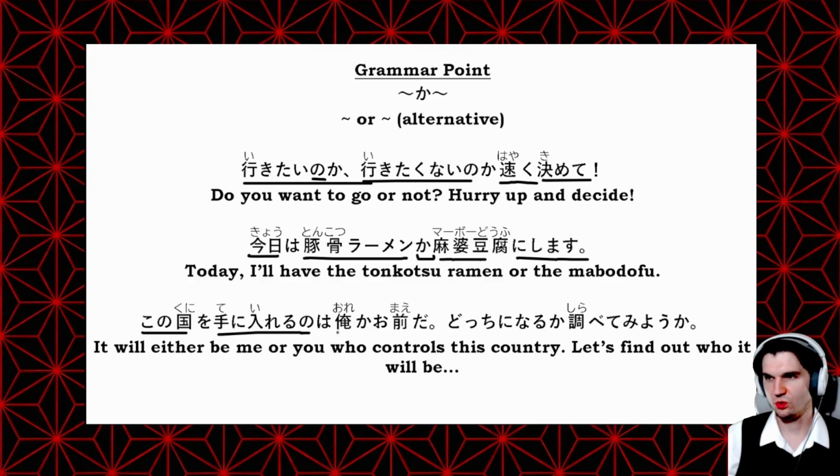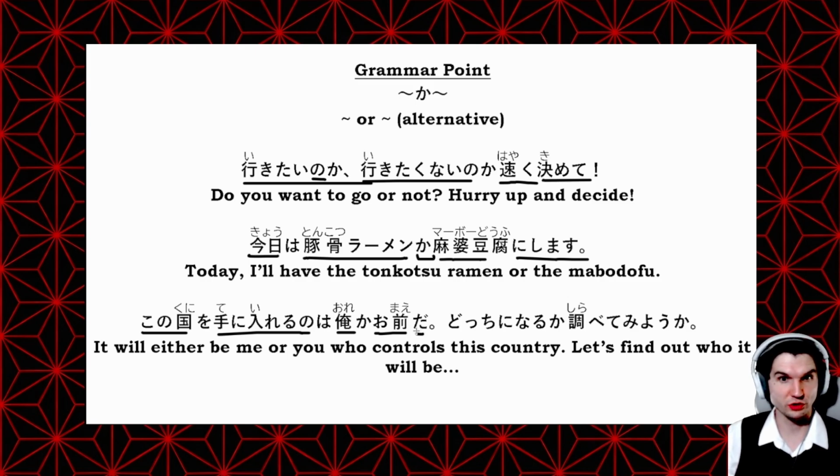は俺かお前だ. So 俺, me, お前, both very casual, very bad guy kind of words, right? So it'll be me or you who owns this country or controls this country. And then the だ is just the plain form です.